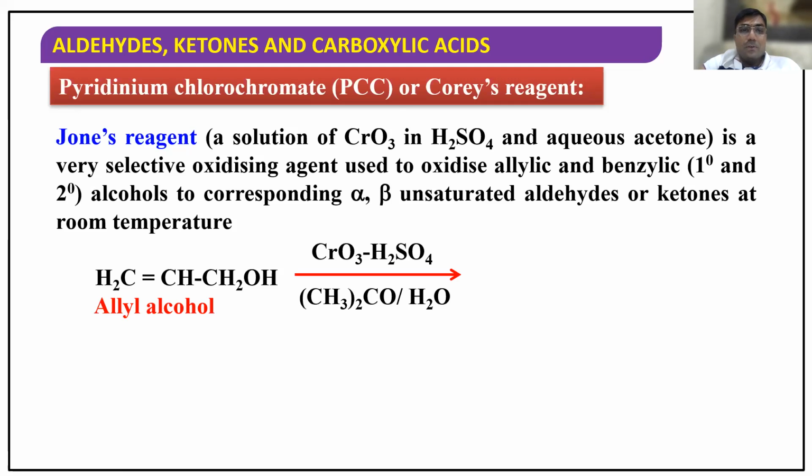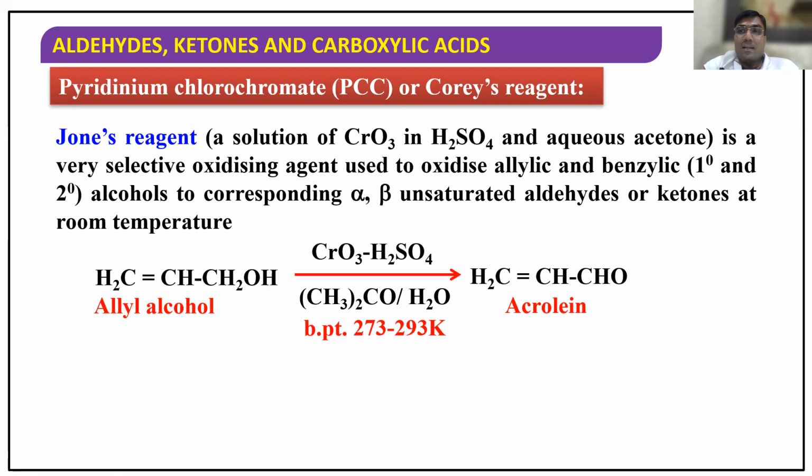CrO3, H2SO4, and acetone is called Jones reagent. It will be converted into aldehyde without affecting the double bond, which is a mild oxidation. This is called acrolein, already I told you. Acrolein. In the bond line notation, this can be written like this. First year also I explained the Diels-Alder reaction. Like this, you can write.